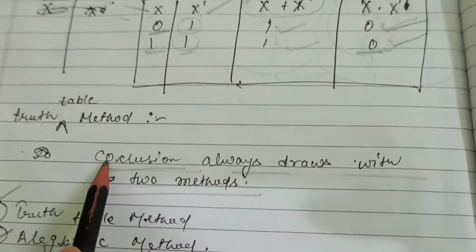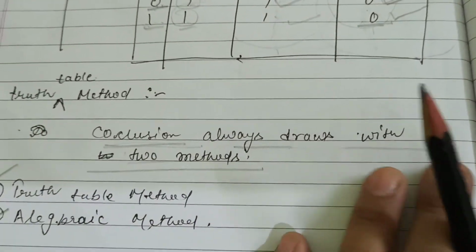We'll see how we can draw the conclusion using the premises.